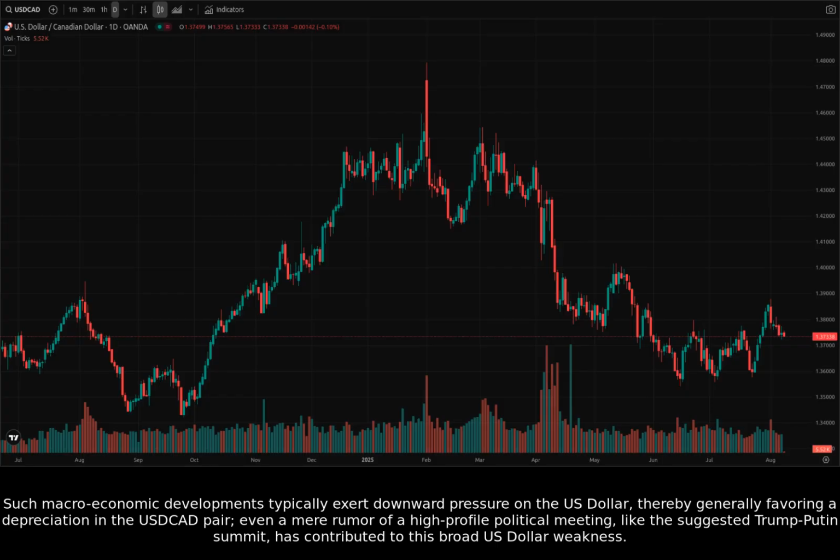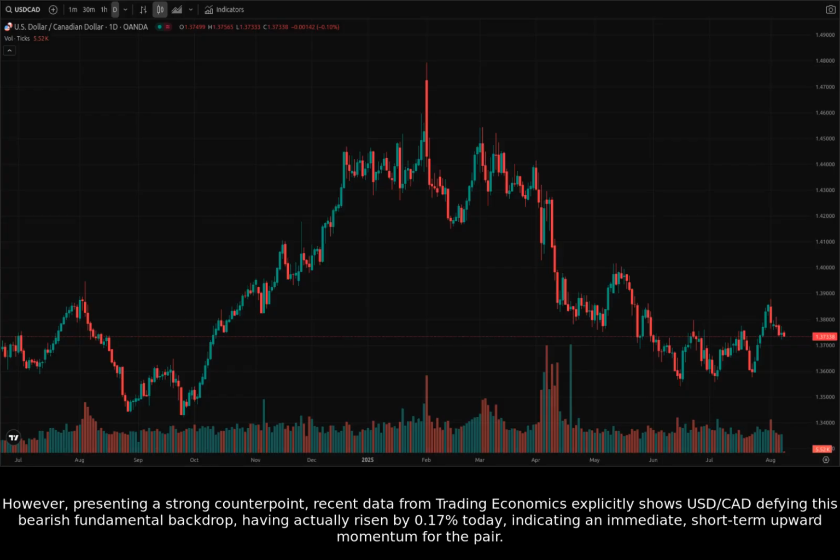Even a mere rumor of a high-profile political meeting, like the suggested Trump-Putin summit, has contributed to this broad US dollar weakness. However, presenting a strong counterpoint, recent data from Trading Economics explicitly shows US dollar to Canadian dollar defying this bearish fundamental backdrop, having actually risen by 0.17% today, indicating an immediate, short-term upward momentum for the pair.